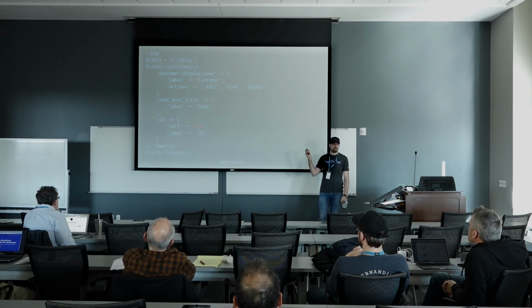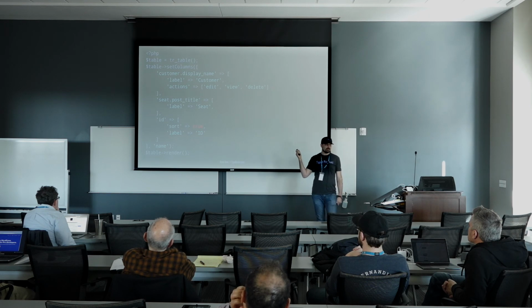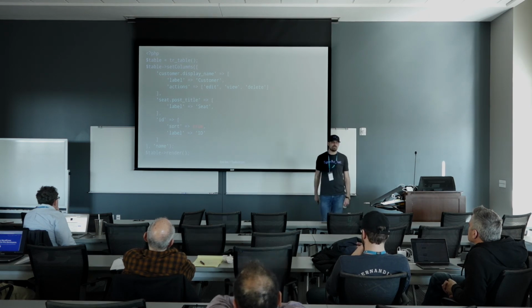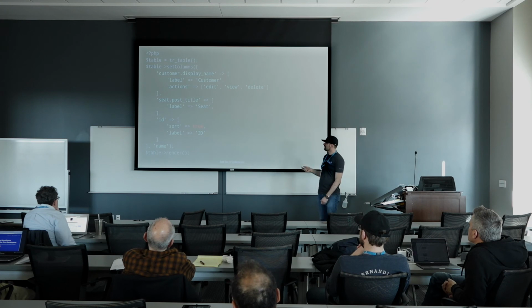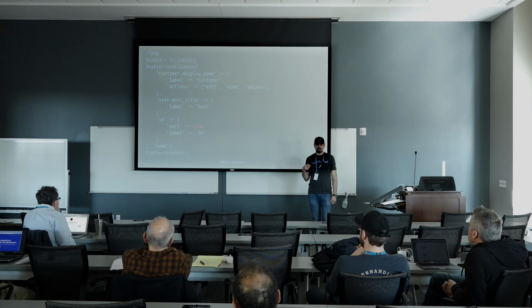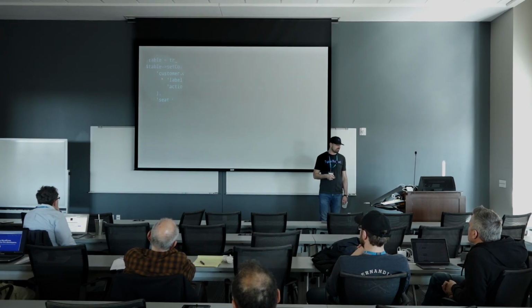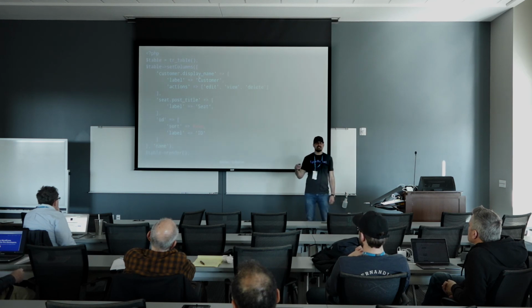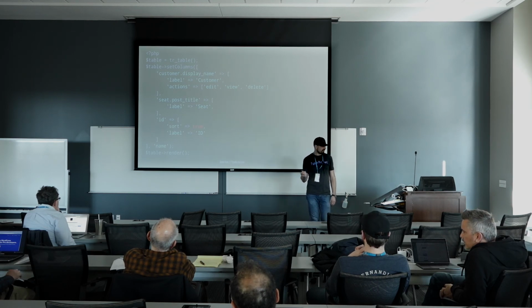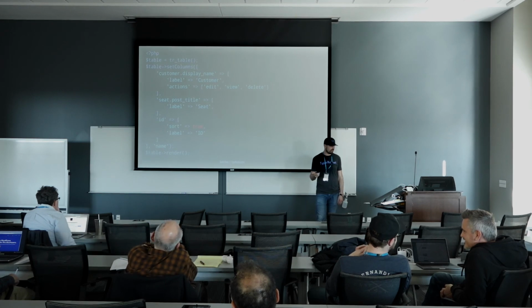There's no craziness here. It's just simple: we create a table object, and we tell it what kind of information we want to display, and it's great. And then because we wired up the customer using the model, we're able to do this bit here. We grab the customer, and then we get that user's display name, and that's what shows up in that table. So by using this dot syntax, we can actually load different data into the column rows. So very easy in terms of lines of code, and we're already on our way.